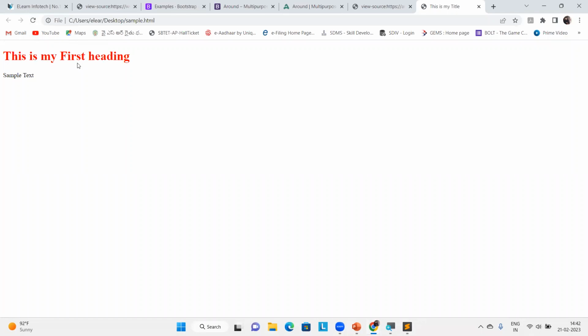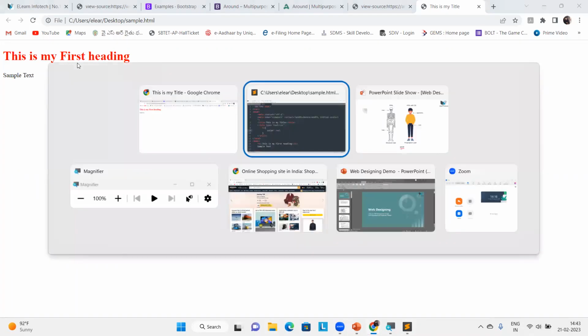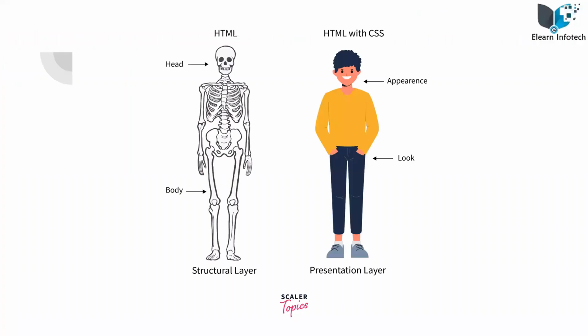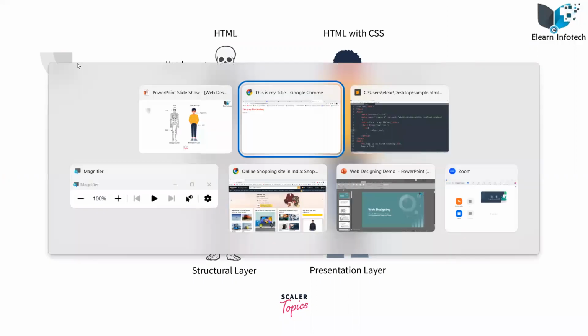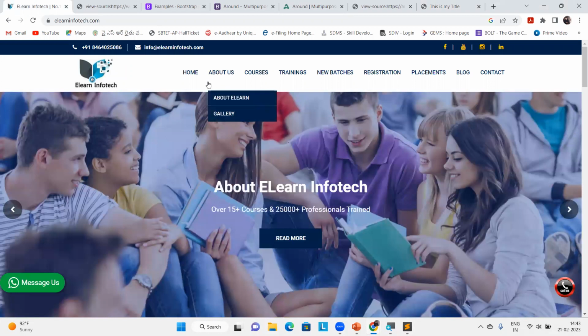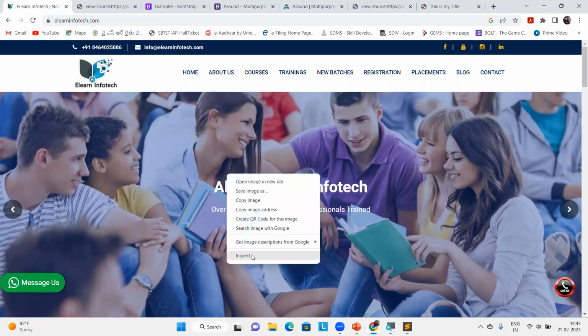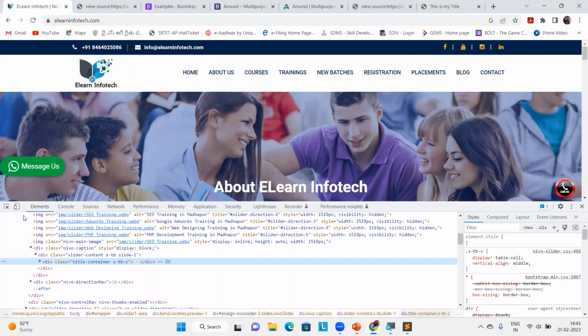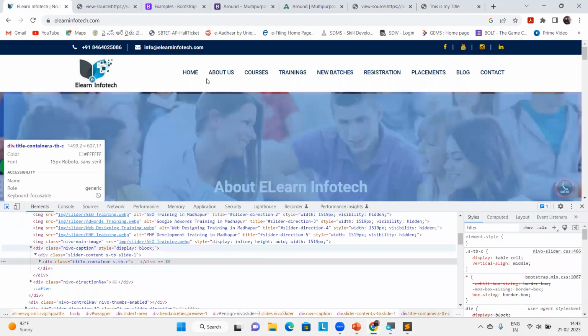So this is my first heading, right? This is the first heading which I wrote in the H1 tag, and the color is applied by the CSS. So hope you understand how the appearance works. Yes. So this is what I wrote. Let's change the about us text. Is it possible? Yeah. We are going to test, right? While you're writing the text, we are going to test.